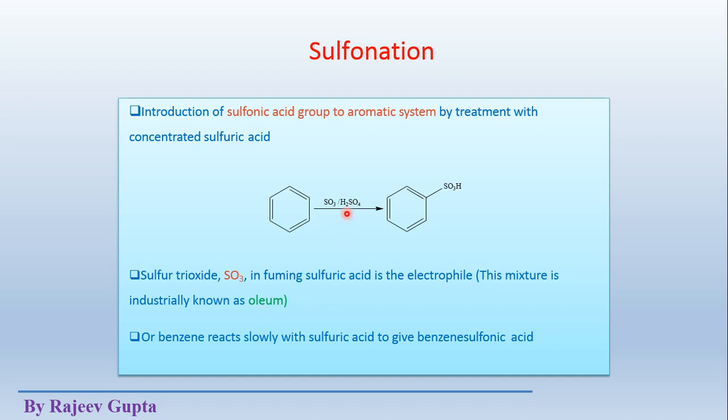That is, oleum contains H2S2O7. If we give the molecular formula of oleum, just combine both molecular formulas: H2S2O7. That is the molecular formula of oleum. So we can say that oleum is used as an electrophile generator, or we can say that a sulfur trioxide and fuming sulfuric acid mixture is used for the generation of this electrophile.